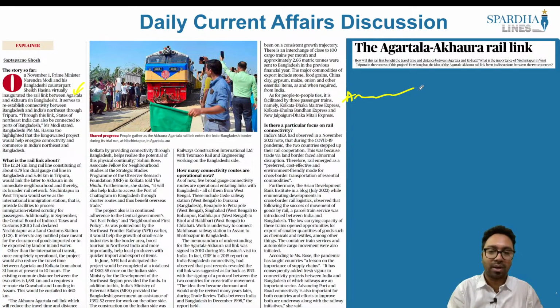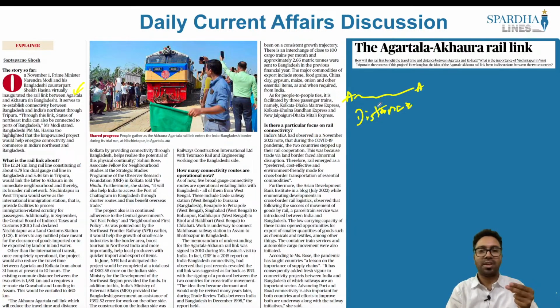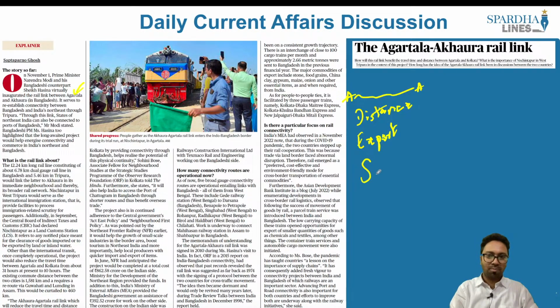So what are the advantages of it? The advantage is, now that we have a railway, we have an alternative channel to connect to Bangladesh. That's the first one. Second is the distance will also be reduced. Earlier it used to take a lot of time. Now the distance has been reduced, so they'll be able to reach in a much faster way. Third, we would be able to export and import the products as well. So the export and import of the products will be easy, and we would also be able to connect to a number of seaports between India and Bangladesh at a faster pace.